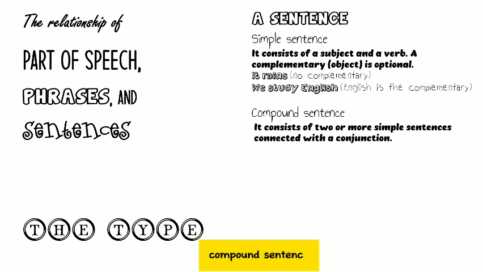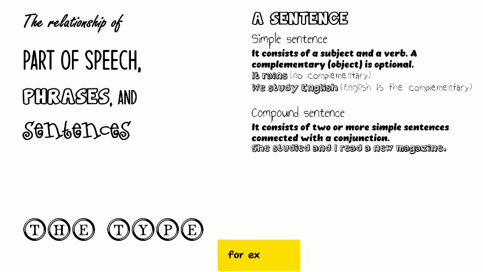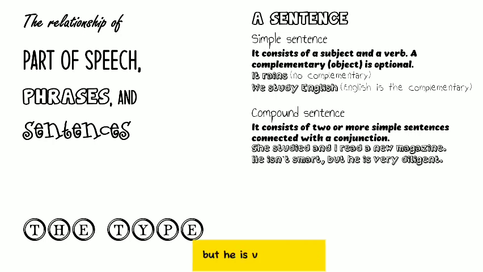Compound sentence. It consists of two or more simple sentences connected with conjunctions. For example, she studied and I read a new magazine. These are two activities. He isn't smart, but he is very diligent. And, but are conjunctions.